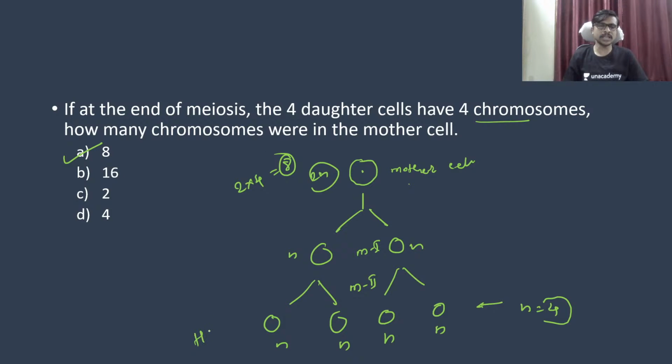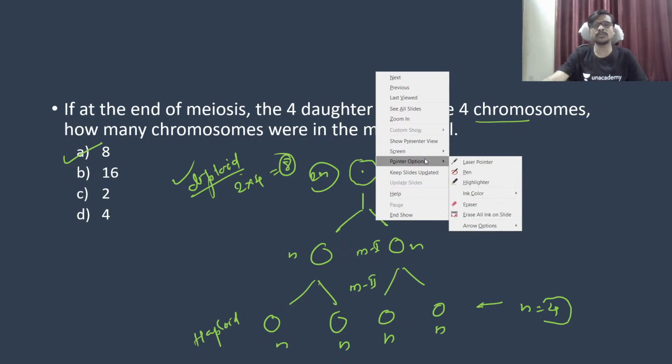What we got is a haploid cell coming from a diploid, so the chromosome number is always double in a diploid and half in a haploid.